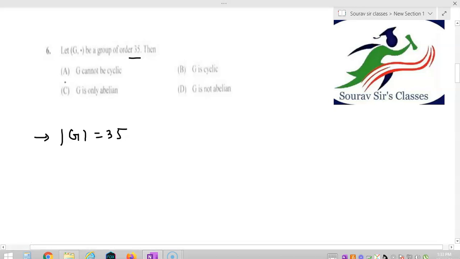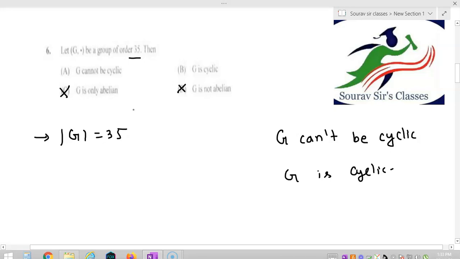First of all, option A says that G cannot be cyclic, and option B says that G is cyclic. So for any group, exactly one of these must be true: either option A or option B. So before starting the solution, we can discard options C and D. Option D says that G is non-abelian, which is false, so G must be an abelian group.